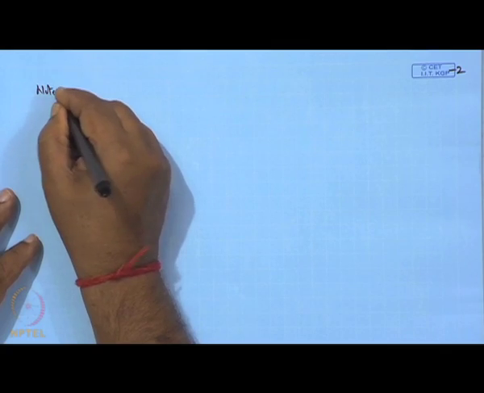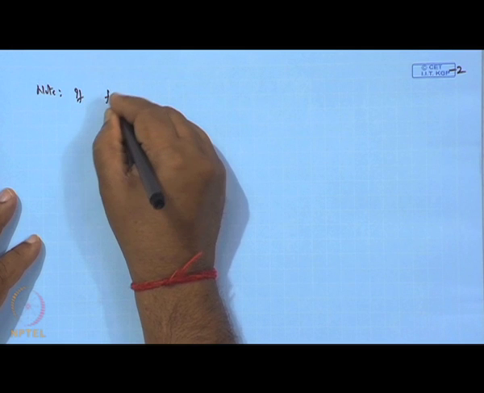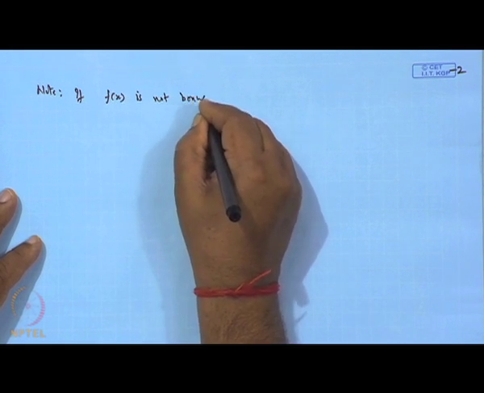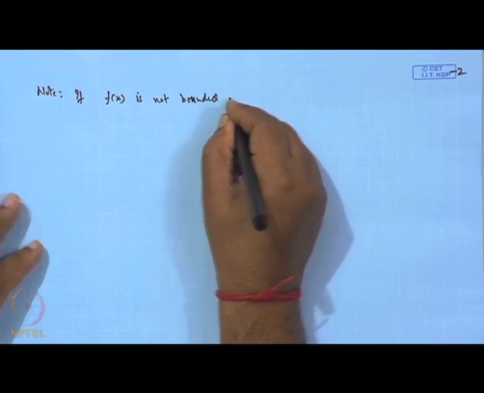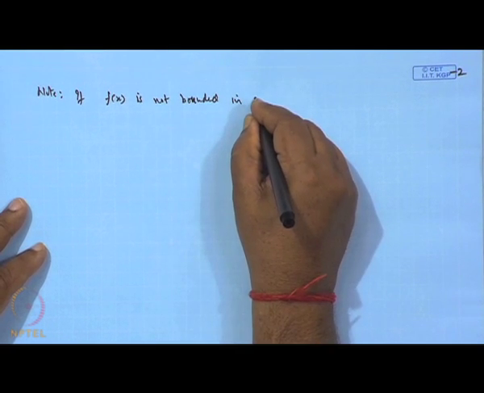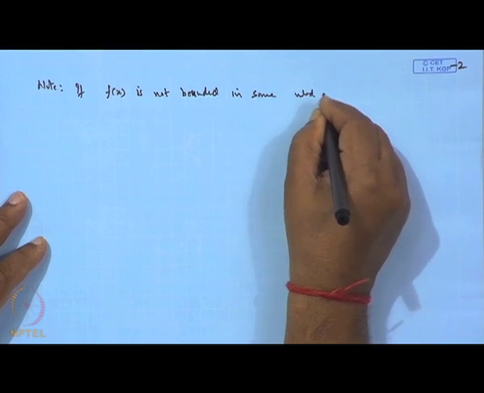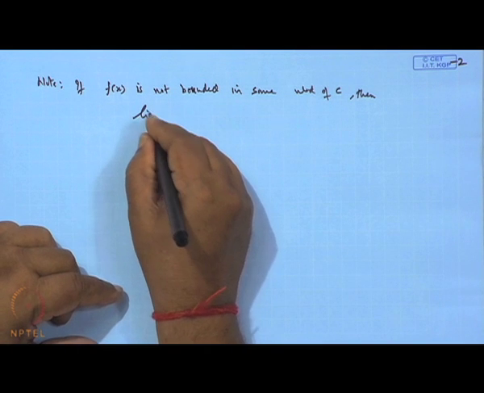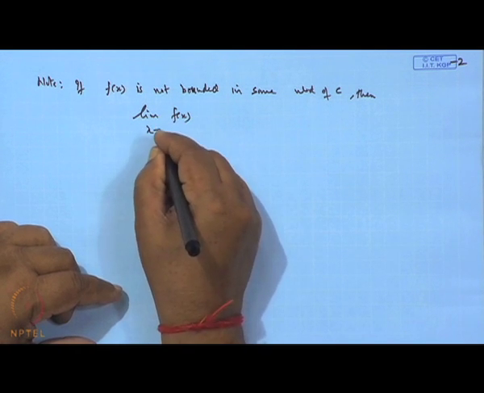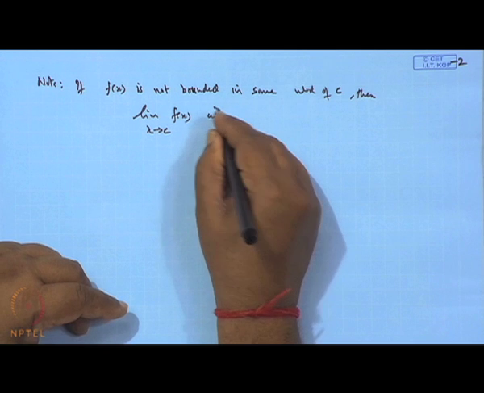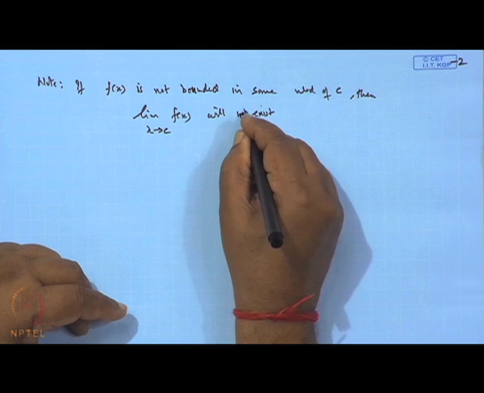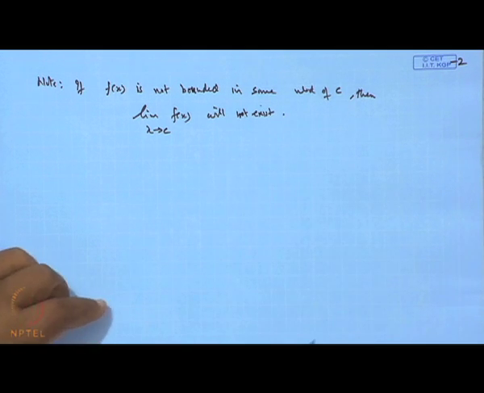So, we can say as a remark or note: if the function f x is not bounded in some neighborhood of C, then the limit of this function f x when x tends to C will not exist. So, that is clear.